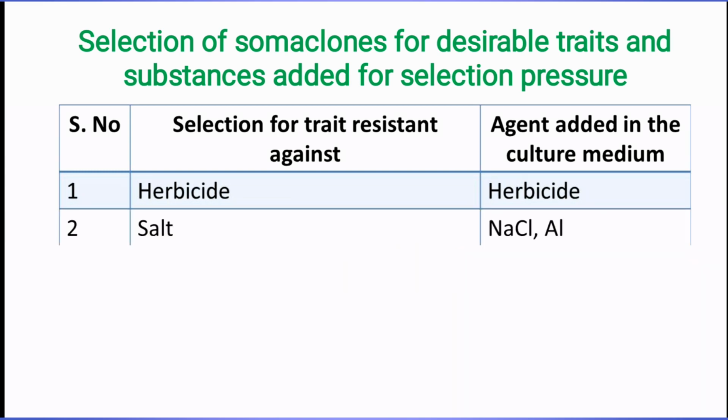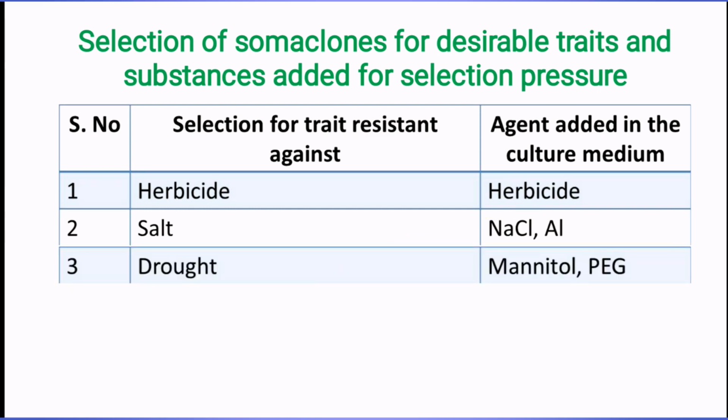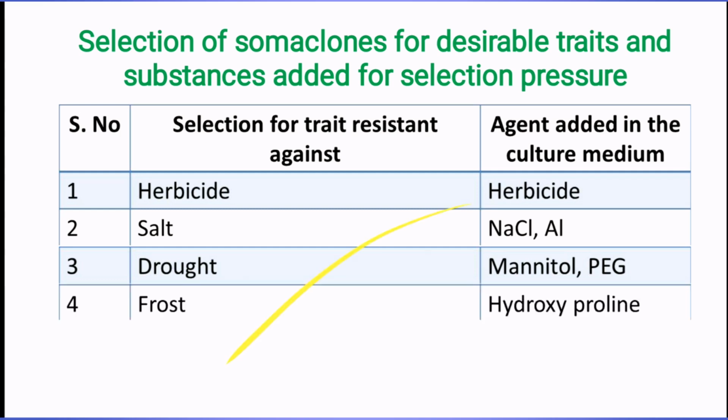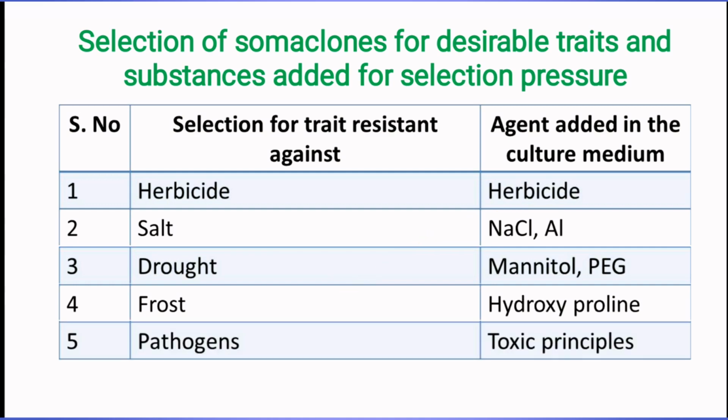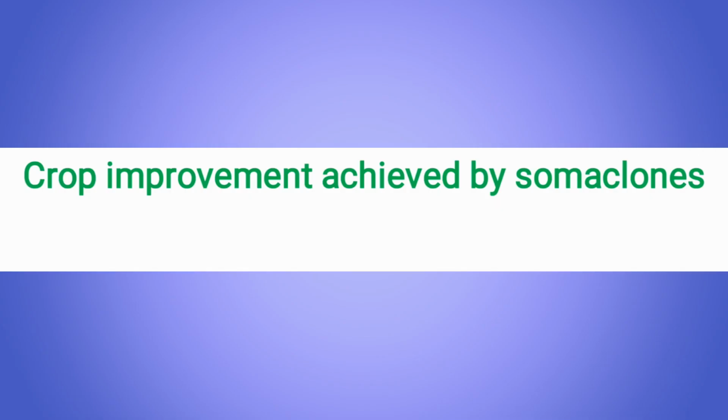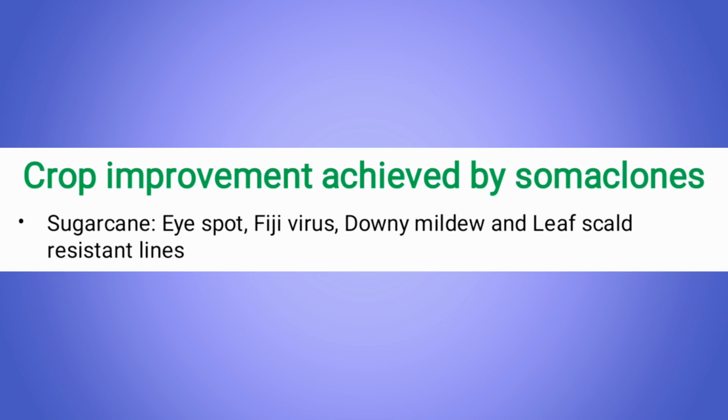For salt tolerance, sodium chloride or aluminum is added. For drought tolerance, mannitol or polyethylene glycol is added in the growth medium. For frost tolerance, hydroxyproline is added in the growth medium. Toxic principles related to pathogens are added in the growth medium for the identification of pathogen resistance. Crop improvement has been achieved in several crops through somaclonal selections.